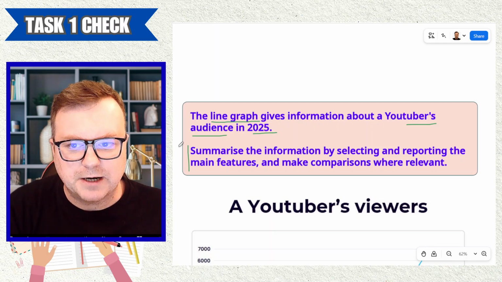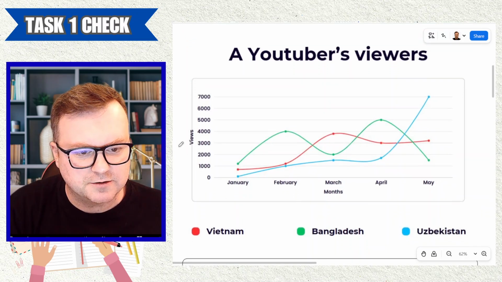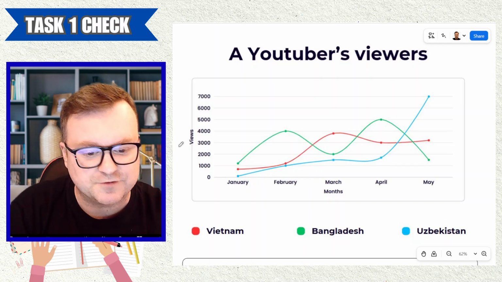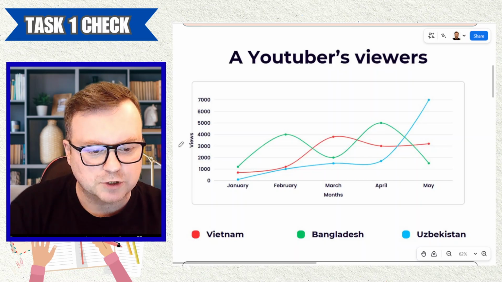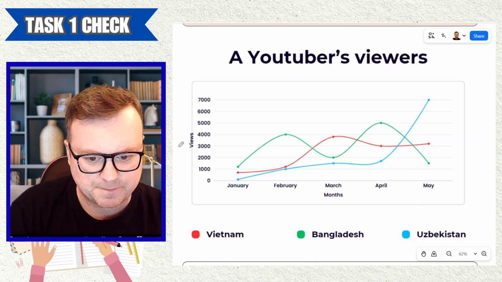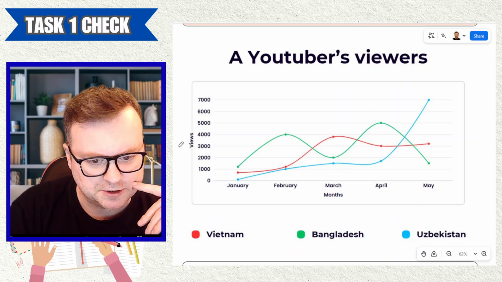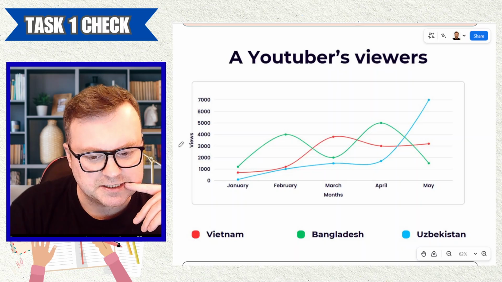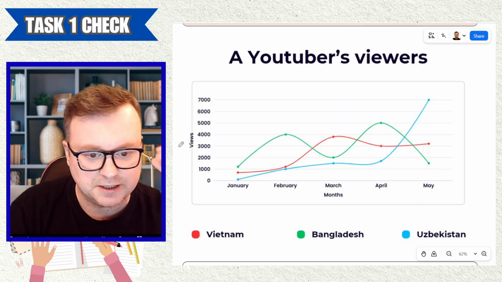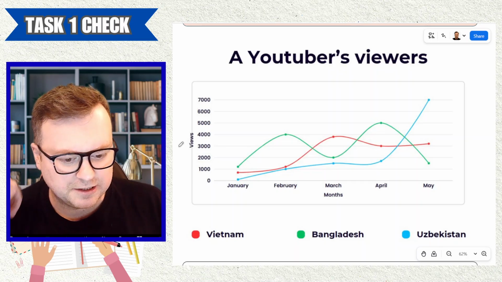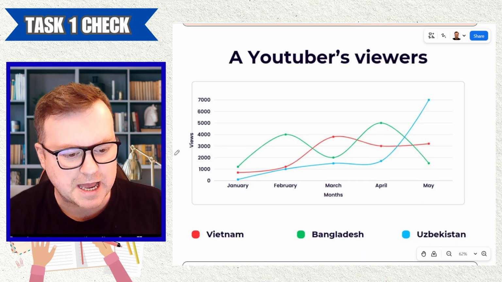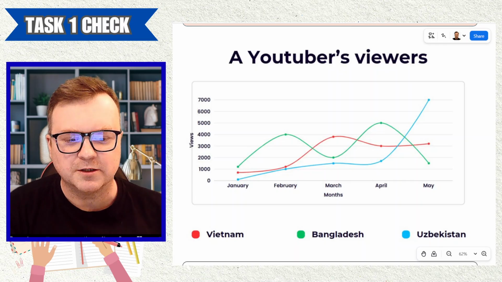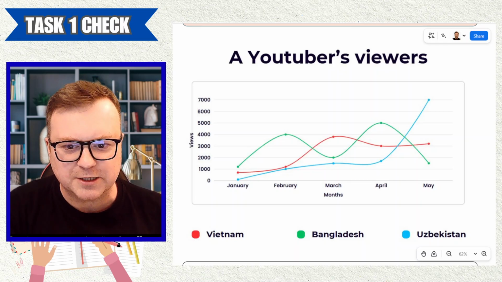Okay. Can we make comparisons? Probably. There are three things. So this YouTuber, we don't know if this YouTuber has viewers from other countries. We don't know, but the focus of this is, let's break it down. So we have three different colors, green, red, and blue. The red line is viewers from Vietnam. The green line, viewers from Bangladesh. And the blue line, viewers from Uzbekistan. I wonder which YouTuber has a lot of viewers from Vietnam, Bangladesh, and Uzbekistan.